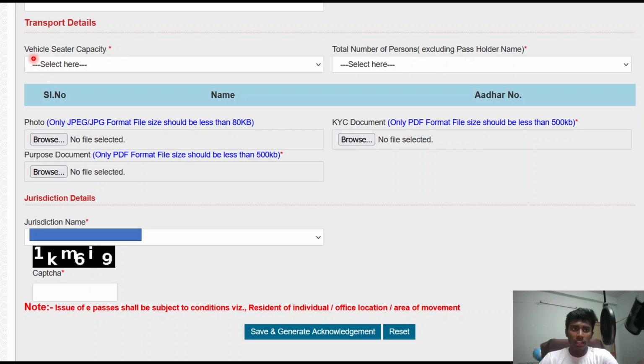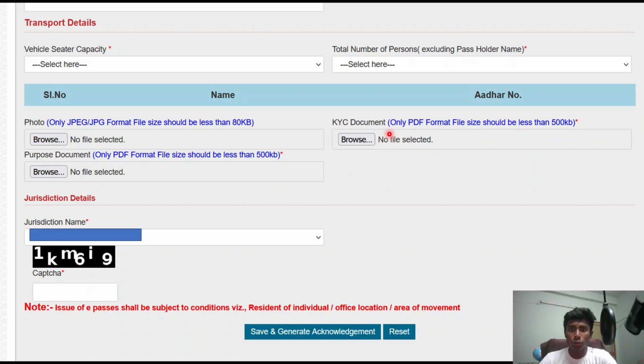You have to select the vehicle seater capacity, for example whether it is a 2 seater, 3 seater or 4 seater, and the total number of persons who are traveling with you, excluding the pass holder. And here you have to upload the applicant photo, and the document for the purpose you need the e-pass for.